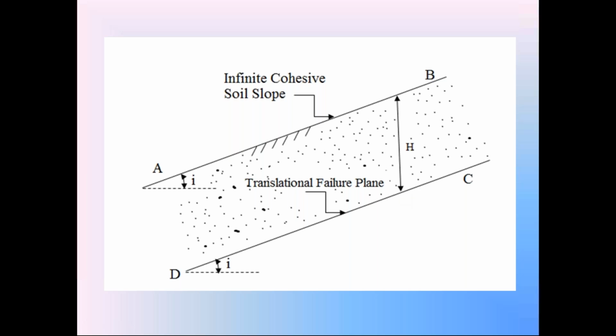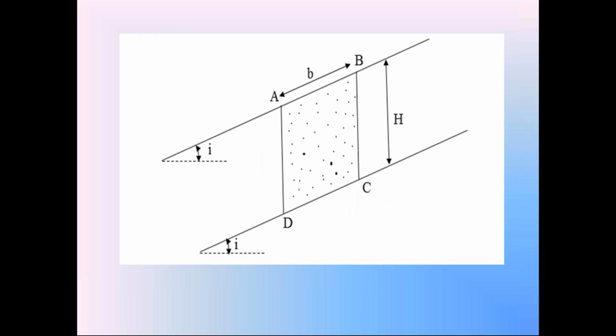We are going to discuss the stability analysis of this infinite cohesive soil slope when the soil is in the dry condition. To discuss the stability analysis, we consider the soil prism between the soil slope AB and the failure surface CD. This is the soil prism.